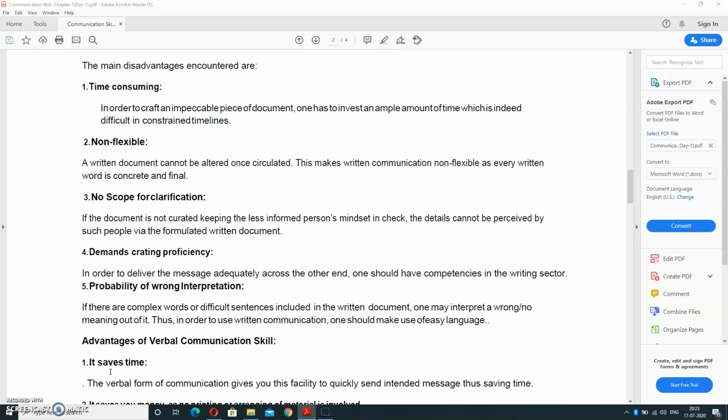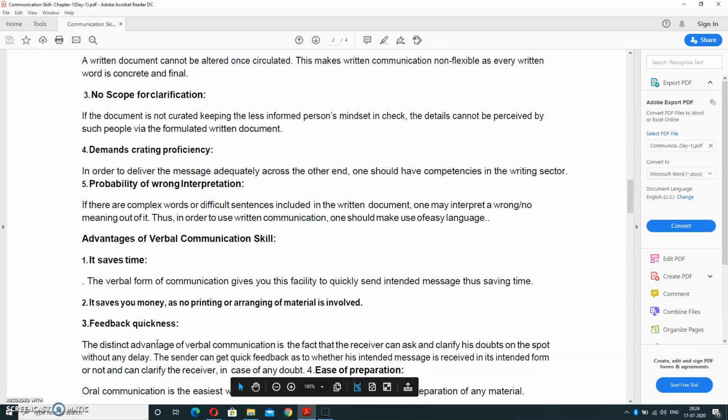And next is advantages of verbal communication. Verbal communication has some advantages, like it saves time, because verbal communication is only with the help of language. Verbal means to say by using some language we are sharing the ideas. Verbal communication gives you the facility to quickly send the intended message, thus saving time. It means it saves the time also, it saves the money also. It saves you money as no printing or arranging of material is required.